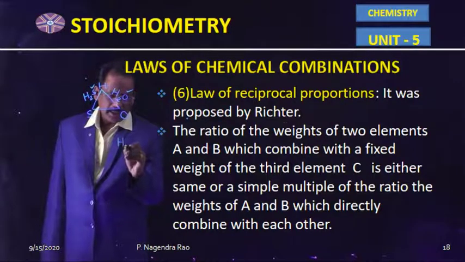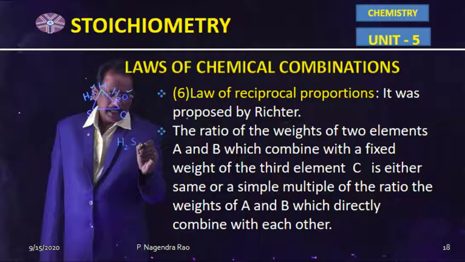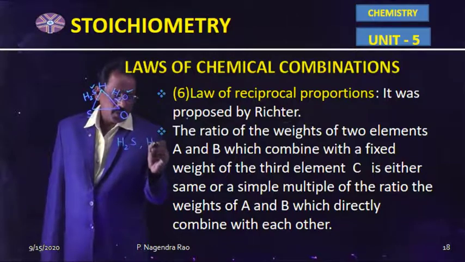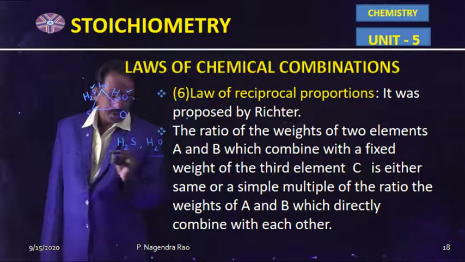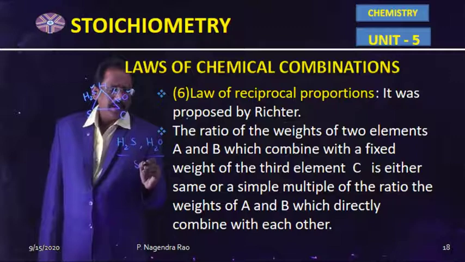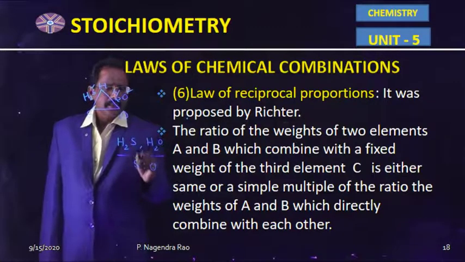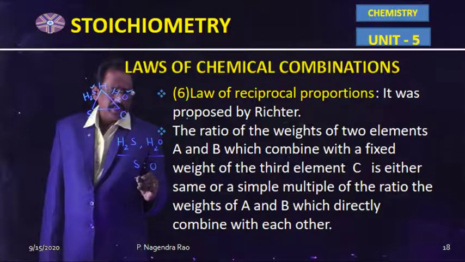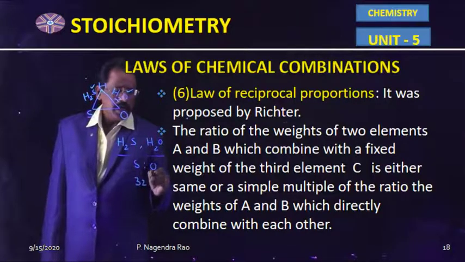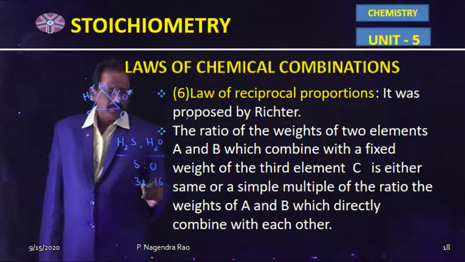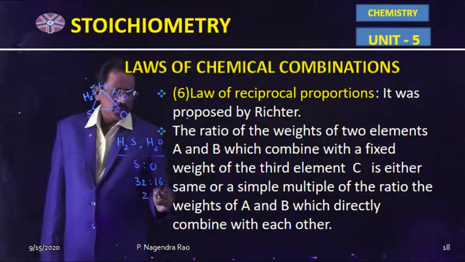Now in H2S and in H2O, the sulfur and oxygen weight ratio is, sulfur atomic weight is 32, oxygen atomic weight is 16. So the weight ratio is 2:1.